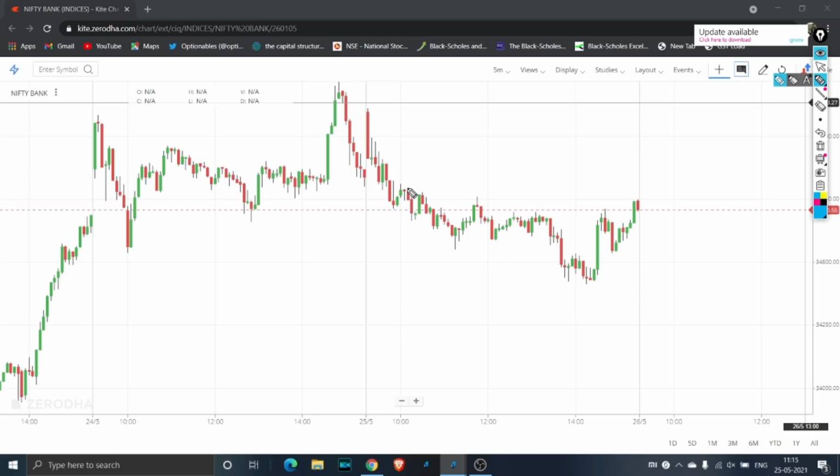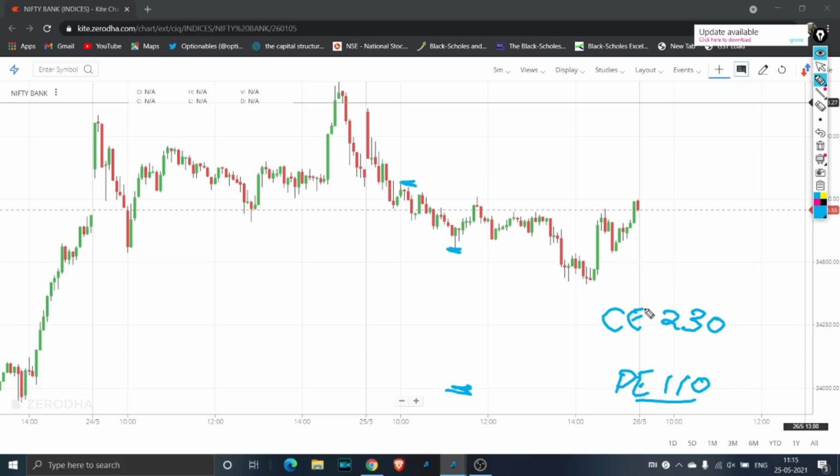Right, so our first entry was made somewhere over here. So at this point the stop loss got triggered and I shorted 34,000 PE. So why did I short 34,000 PE? This is one of the adjustments and I'll tell you why exactly I did that. So when this hit the stop loss, you saw that I was not in a big loss. I had just a loss of around 9,000 rupees and the CE was trading around 230 rupees. Okay, 230 rupees, and the PE was trading around 110 rupees. So 34,000 PE was trading around 110 and CE was trading around 230.